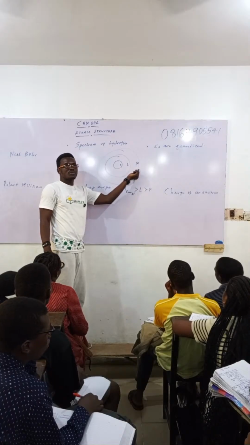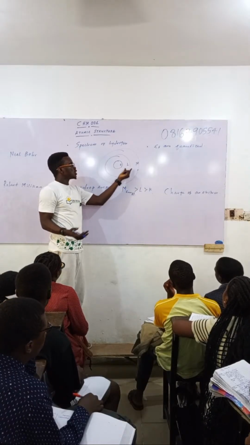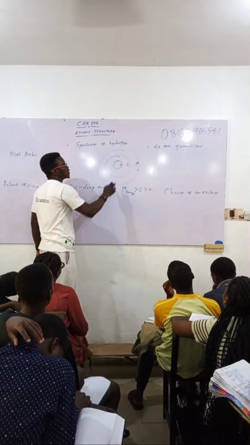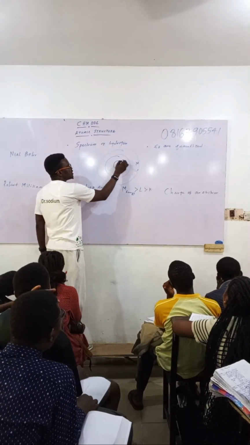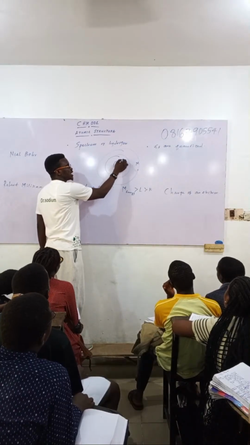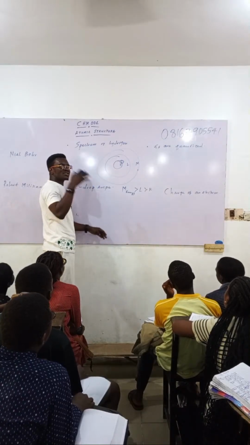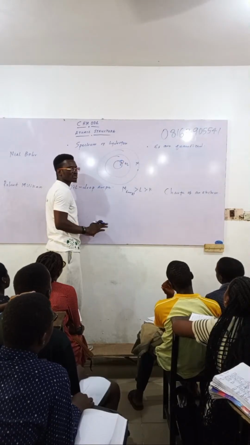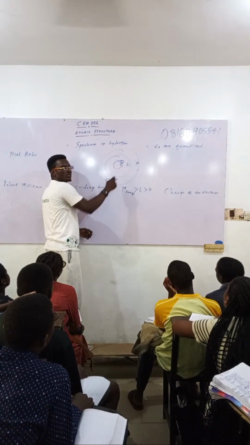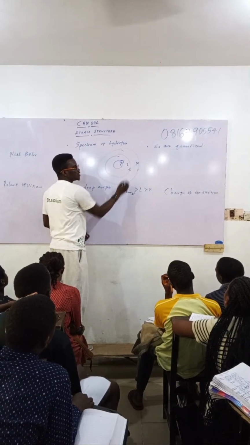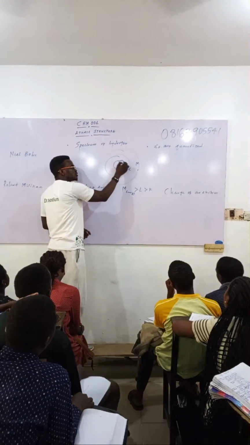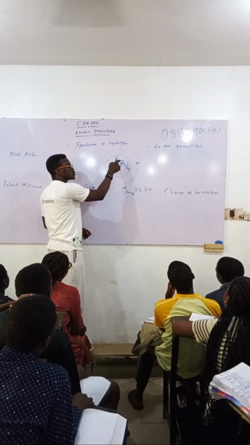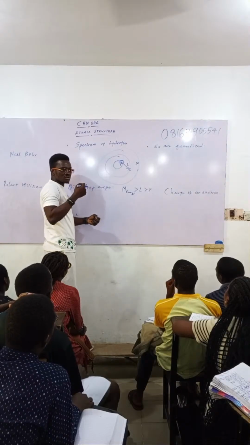This orbit has a higher energy. This orbit has a low energy compared to this. So at the end of the day, it's telling us that if you see an electron here, this electron has a particular energy associated with it. You cannot see an electron in between. No, it's not possible. So they occupy a particular location. If an electron will move from here to here, you know that the energy here is more than the energy here. So it must gain energy.